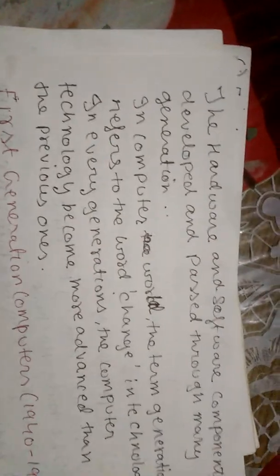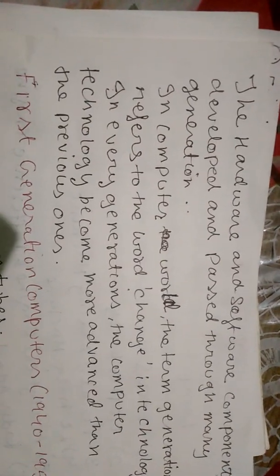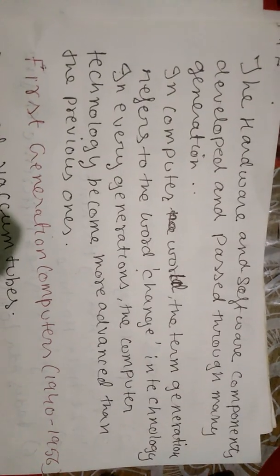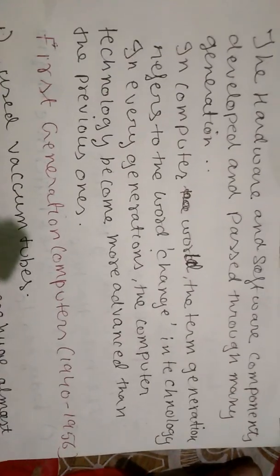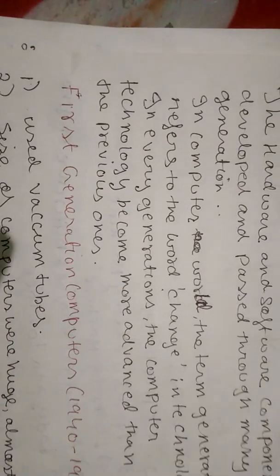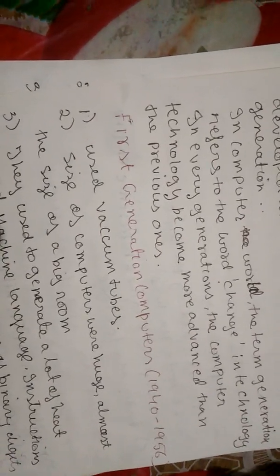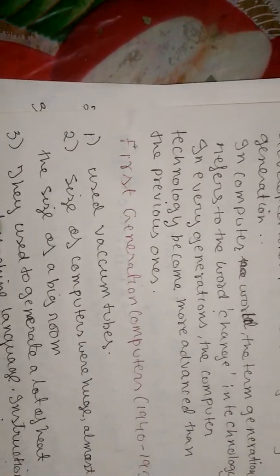The hardware and software components developed and passed through generations. In computer world, the term generation refers to the word change in technology. In every generation, the computer technology became more and more advanced than the previous ones. In each generation, every generation had advanced features. So we are going to talk about 5 generations of computers.